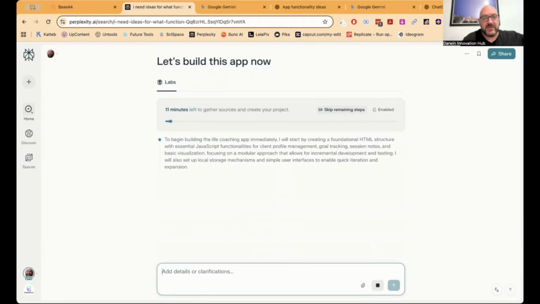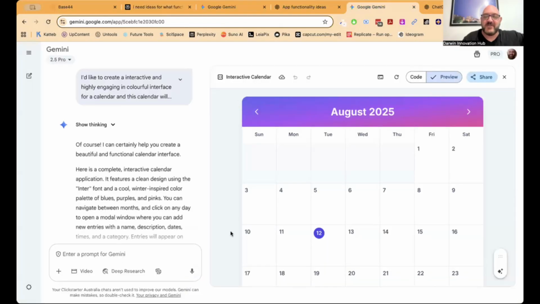It's opening a plan first. It's going to gather all of the resources it needs to. And then it's going to start building that life coaching app with HTML and JavaScript and CSS, all the bases of a web page. It's essentially going to be a web page that you can interact with. So while it's doing that, let's pop back over and see what it's doing. Oh my goodness, look at this quickly now. We have a calendar.